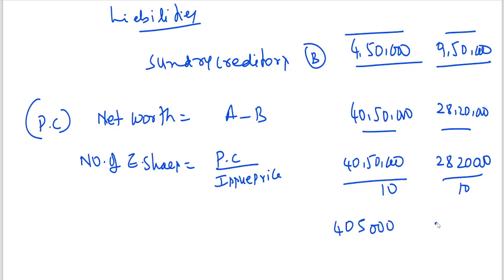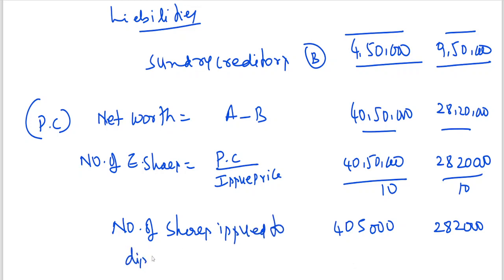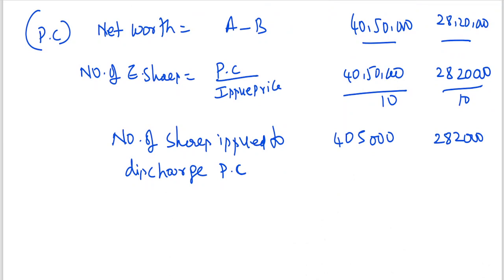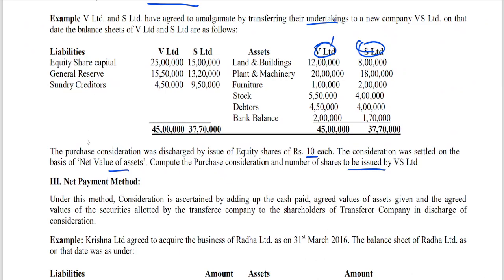And for S Limited it is coming to 2 lakhs 82,000. So the number of shares issued to discharge purchase consideration is 4 lakhs 5,000 and 2 lakhs 82,000. The next one.